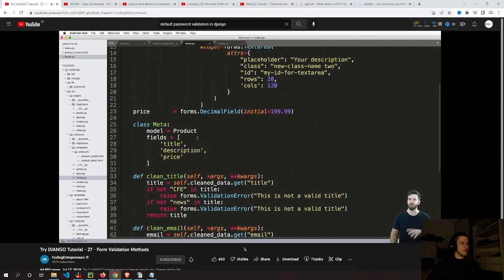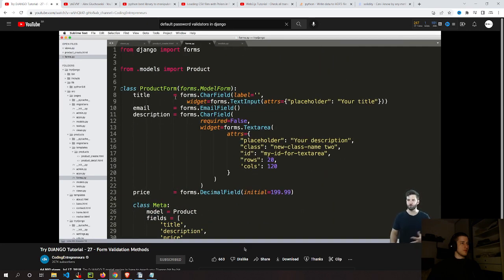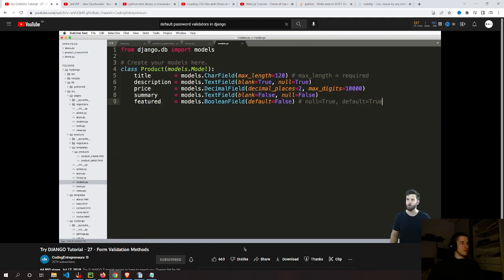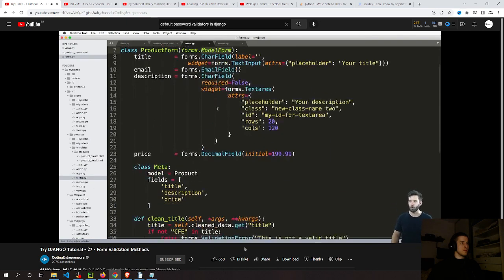Now, I will say that doing validation is not only on a form, but since we've been working in these forms, it's a really good way to introduce validation as a concept. You can absolutely do validation on the fields for a model as well, but the idea for validation works whether it's a model form or just a standard Django form.